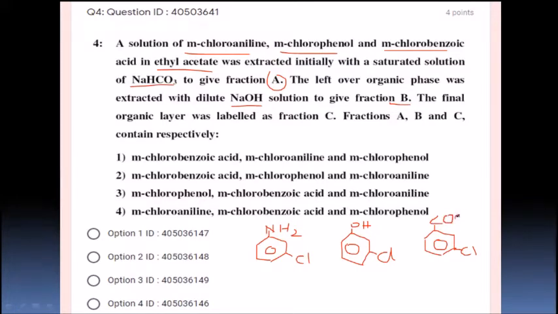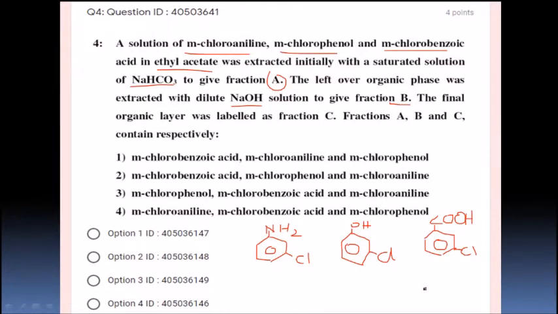So these are the three compounds, which differ with respect to their acidity and basicity. Metachlorobenzoic acid is acidic in nature. Metachlorophenol is weakly acidic. Metachloroaniline is a basic compound, right? It is very simple, and all these three organic compounds are soluble in ethyl acetate. So they are asking how you will separate these three compounds. Suppose I give you a mixture of these three compounds, how will you separate them?